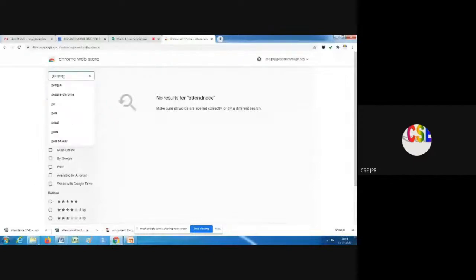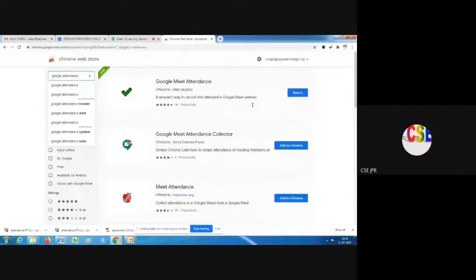I'll type Google Attendance. There are two results asking to add it to Chrome.